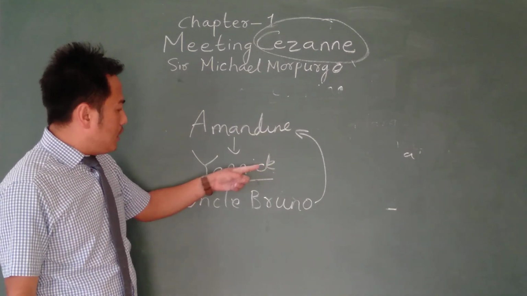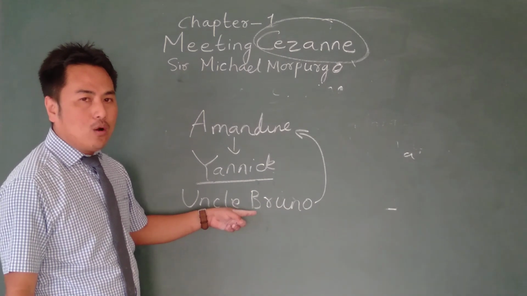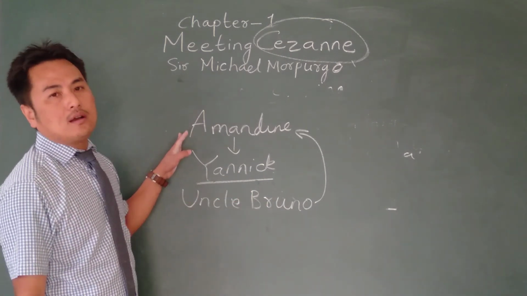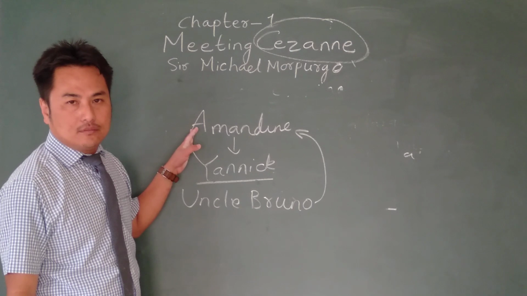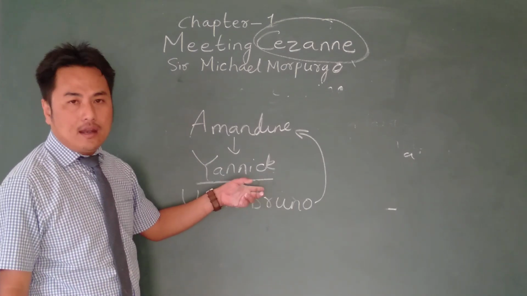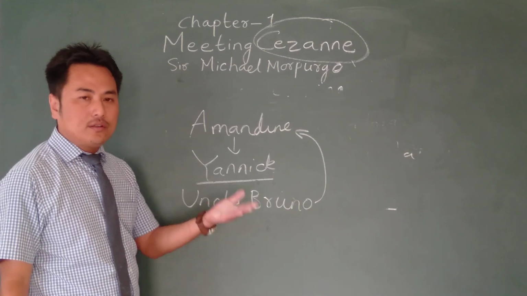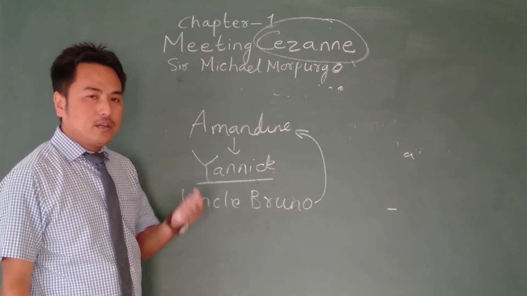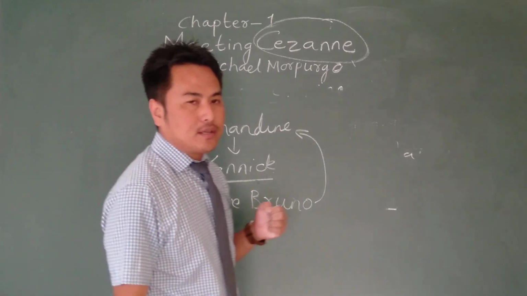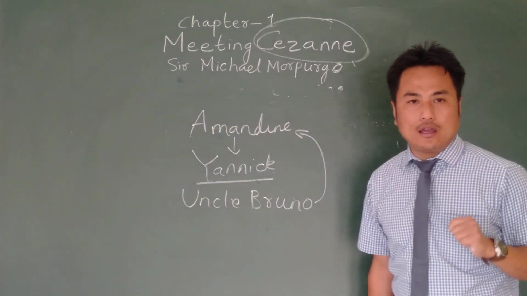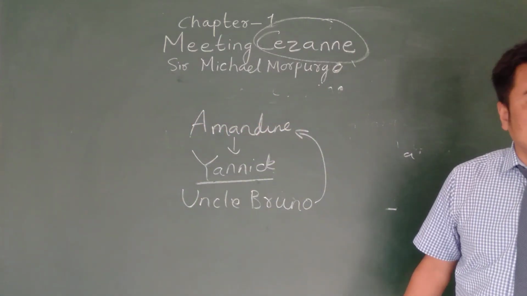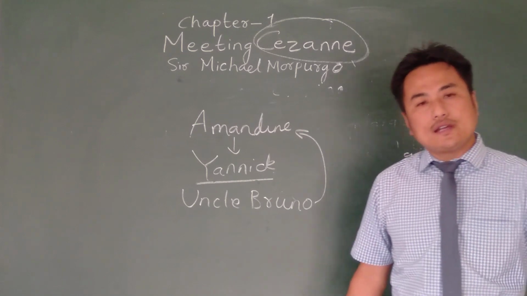So he did not know. So Uncle Bruno finds that out and then scolds Amandine, okay, instead of Yannick. He tells his daughter that Yannick is innocent. "It was your fault, you did not tell him anything, so you cannot scold him. It is your fault." And then Amandine becomes very sad, and with a teary face, she leaves the scene.